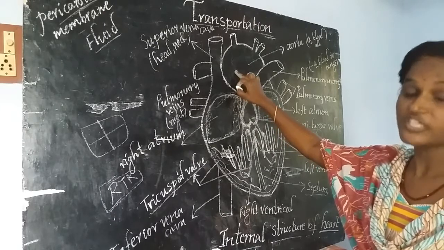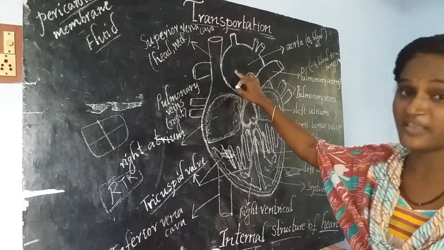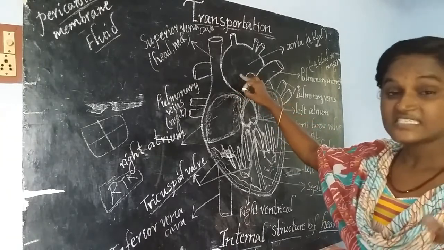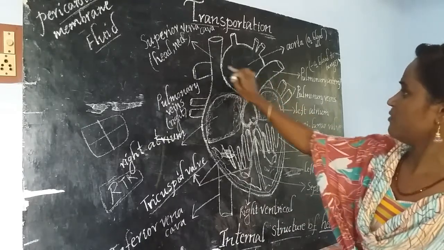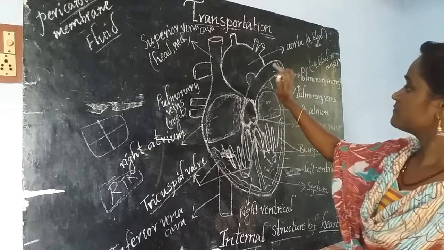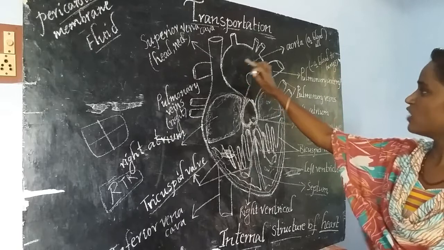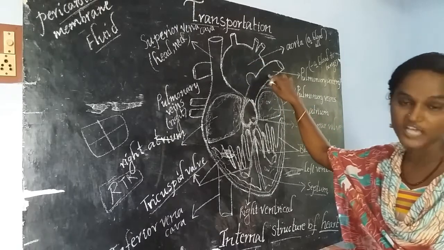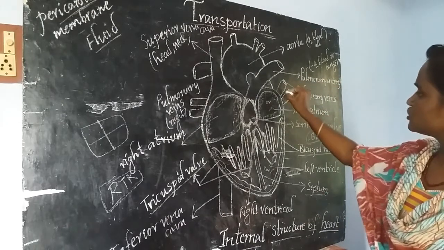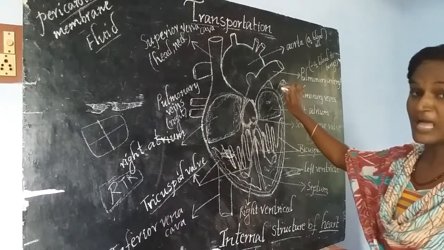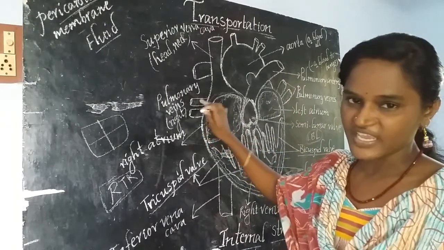The large artery of the heart is called the aorta, and as it is very big, we call this one the systemic aorta. And this part which is in the shape of a T, this part we are calling the pulmonary artery. This one is the big one and this one is the small artery. Pulmonary artery. If you see here, these two are veins, pulmonary veins. These are also veins, pulmonary veins.